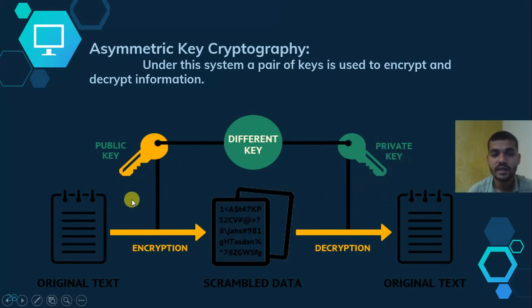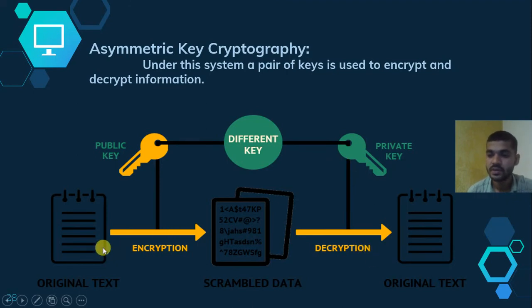So whenever, in asymmetric key cryptography, the sender sends the data, he uses the receiver's public key, and the receiver decrypts the data by using his private key, because the private key is known only by him. That's why he uses the private key for decryption.